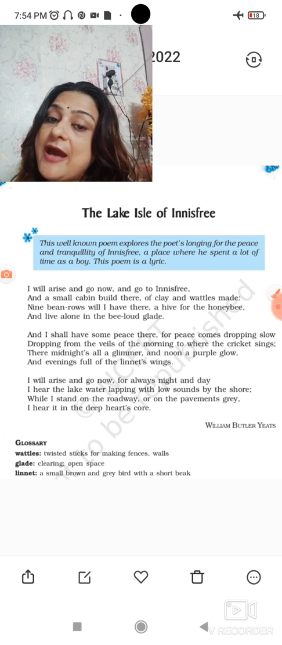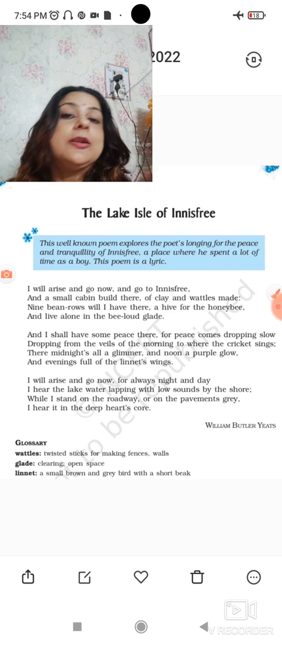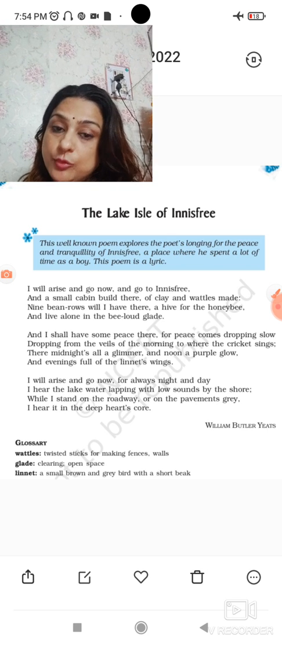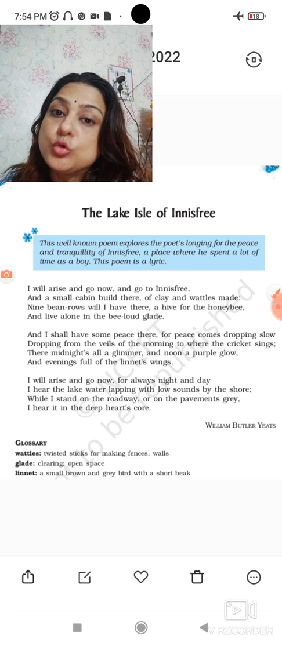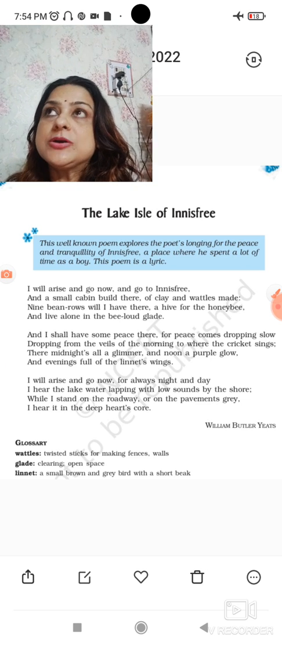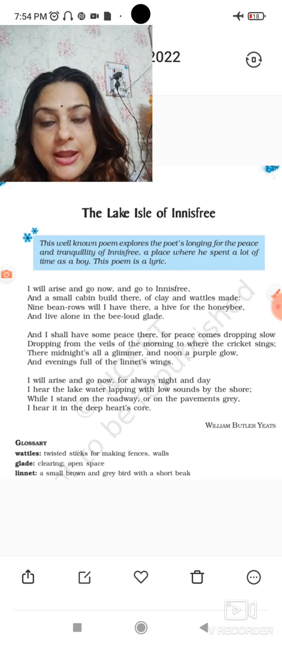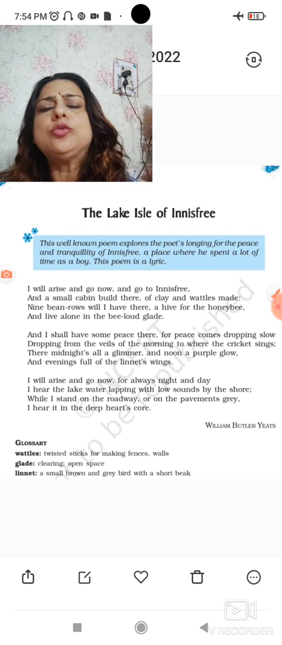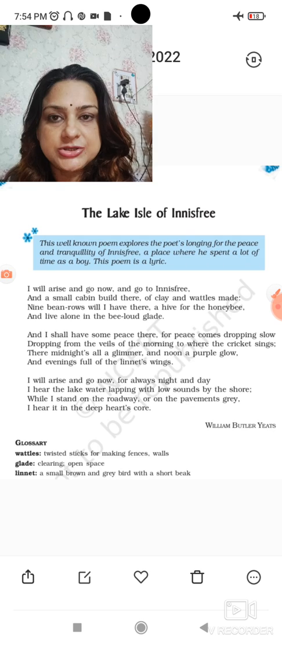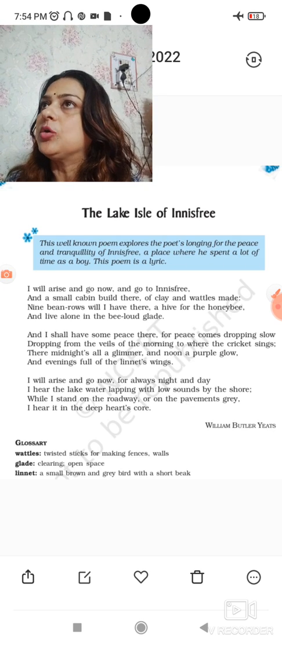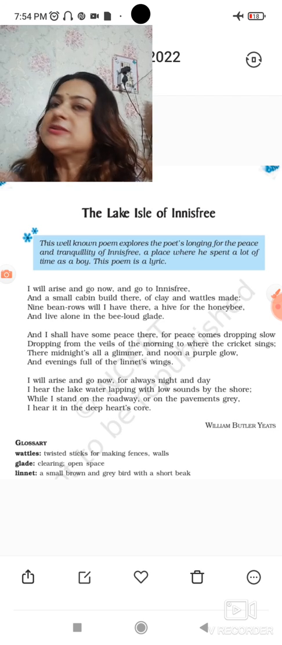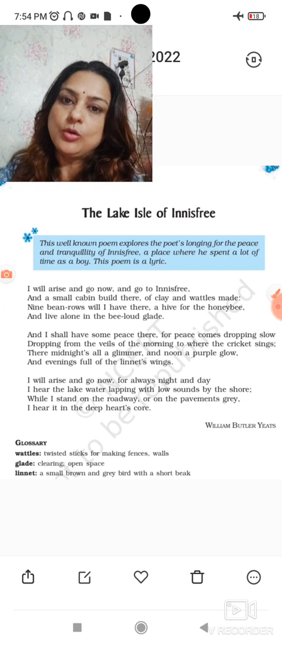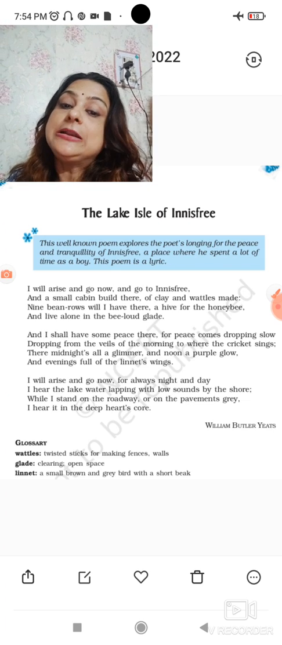Nine bean rows will I have there, a hive for the honey bee. Now the poet is saying that what he will have there, he will have nine bean rows. So he will plant nine rows of bean. Why only nine? Because he wanted to live all alone there, and therefore he wanted to cultivate only the beans which he could eat. So he doesn't want to share his farming. He doesn't want to give the beans to anyone, because he will live all alone there, right? So he will plant nine bean rows.